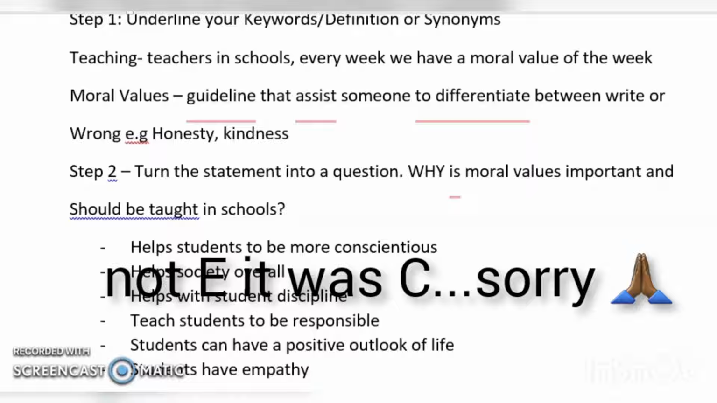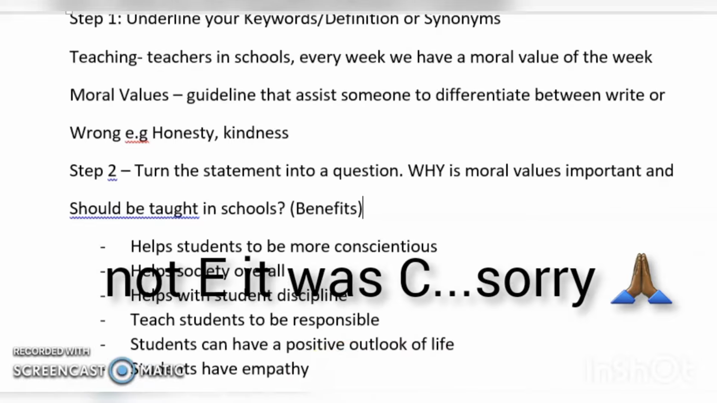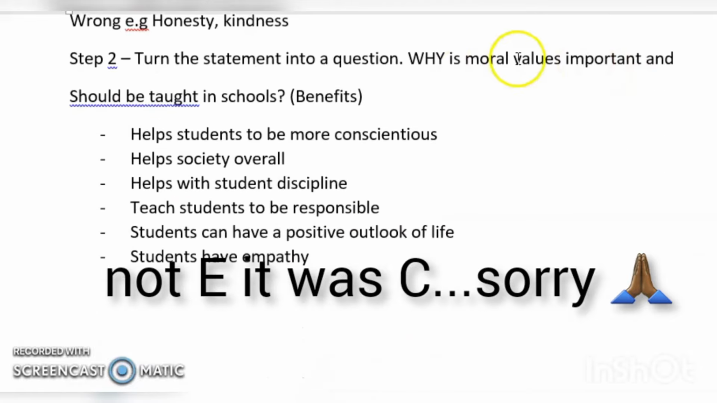So this is basically we are discussing the benefits. So this is the why. All right, so these are some benefits. Help students to be more conscientious, help society overall, helps students to be responsible, students can have a positive outlook of life, and students can have empathy. Now these are some answers to the question of why.